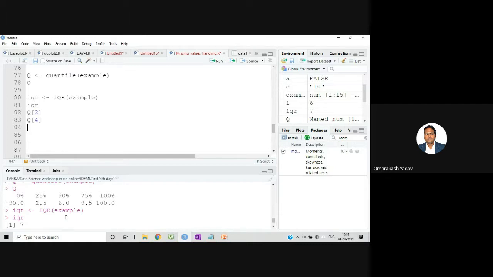Now why am I doing this? Because I require this 25% value and this 75% value, and I'm going to set the upper limit and lower limit for my data. Within that particular range the data should be present in my column. Beyond that and below that, basically I will eliminate the data.